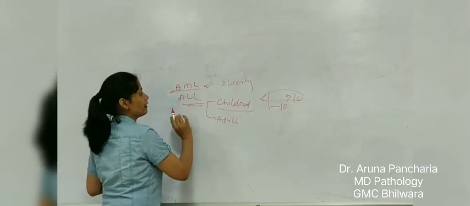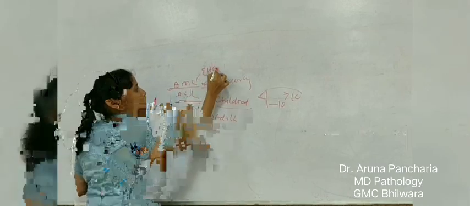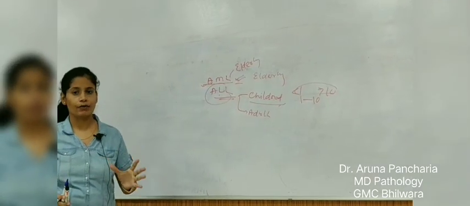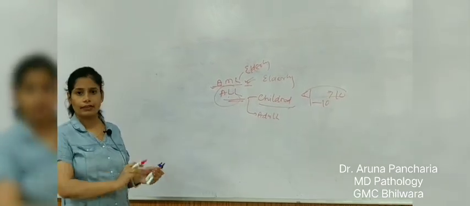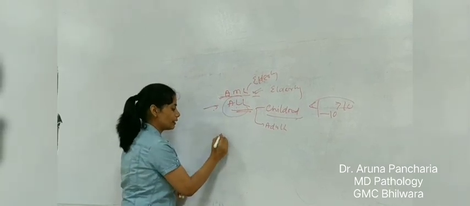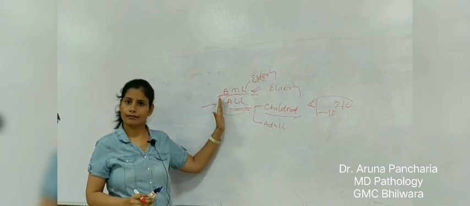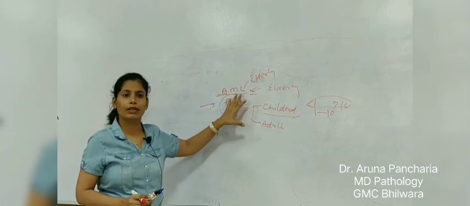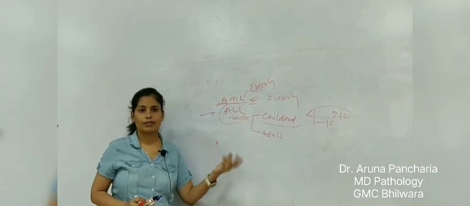And AML is more common in elderly persons. ALL is related to childhood, but not 100%. The second peak may arise in the adult. This is about the age group. Now coming to sex, both are more common in males, and both are more common in the white communities.